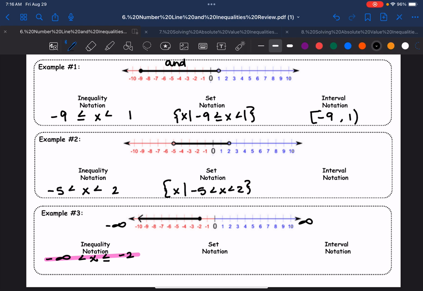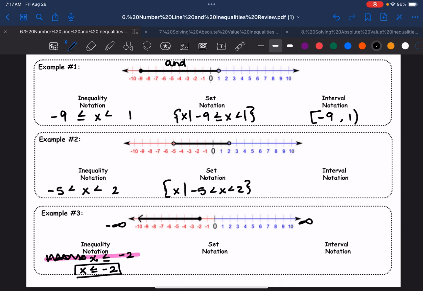So how would you do this? How does Miss Medrano recommend you do this? If you need to write the negative infinity for your own health, write it, but take it off in your final answer. So I would just ignore this part and say my answer is x is less than or equal to -2. This would be my final answer because, like I said, inequality notation cannot include infinity. So negative or positive infinity.